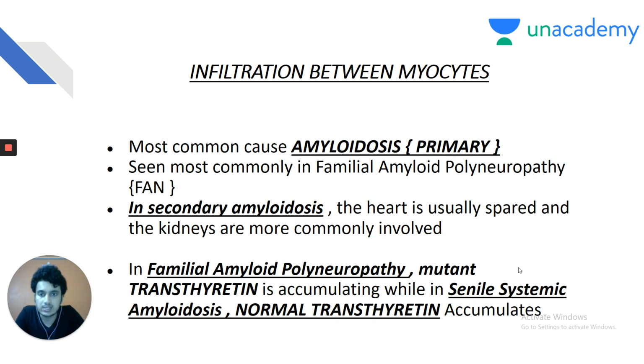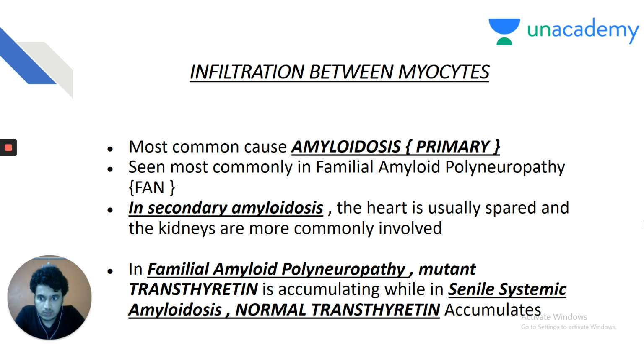Infiltration between the myocytes. My dear friends, the most common cause of restrictive cardiomyopathy overall in the world and in India is amyloidosis. And believe me, friends, it is the primary amyloidosis which causes restrictive cardiomyopathy. While in secondary amyloidosis, the heart is usually spared and the kidneys are more commonly affected. So, if you think that the amyloidosis affects the heart, you should think of primary amyloidosis first.